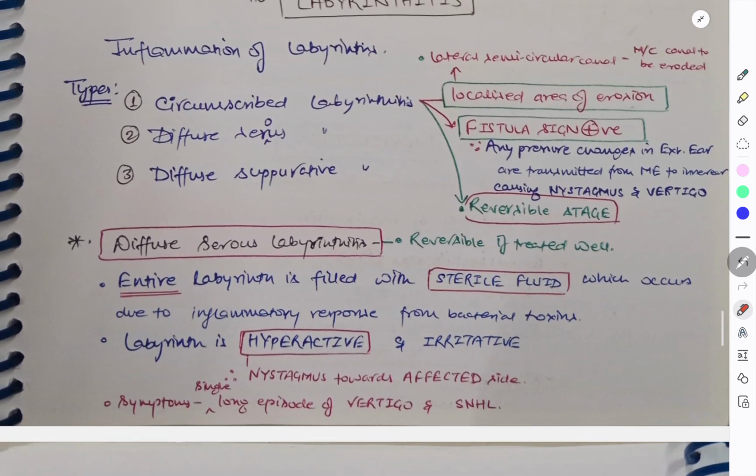In circumscribed only a localized area was eroded, but here the entire labyrinth is filled with sterile fluid, which occurs due to inflammatory response from bacterial toxins. The labyrinth is hyperactive and irritative. Again, there will be nystagmus towards the affected side. Symptoms: there is a single long episode of vertigo and sensorineural hearing loss.